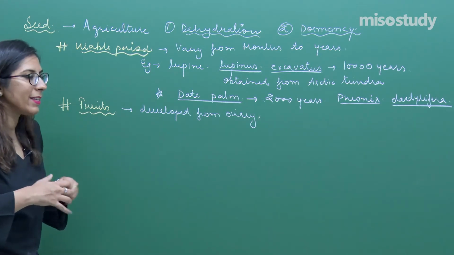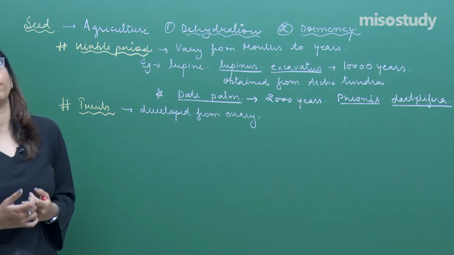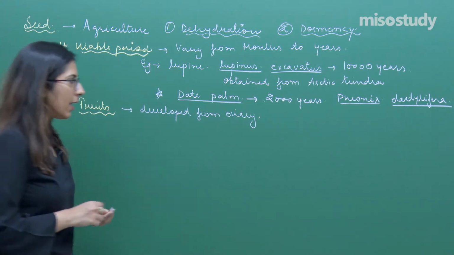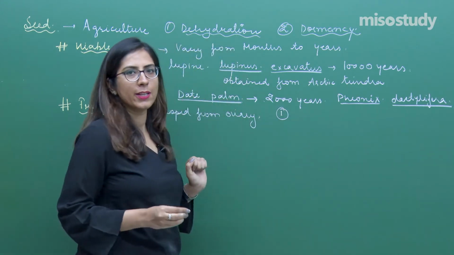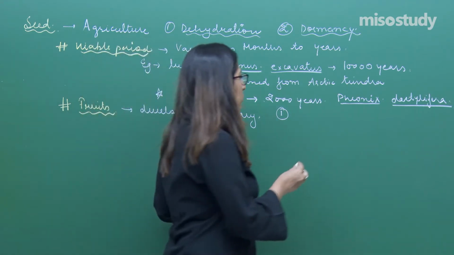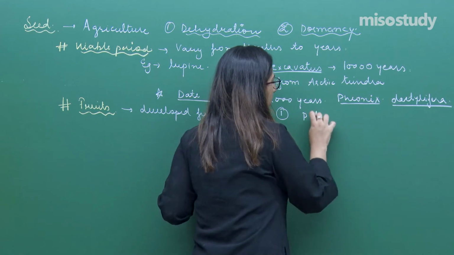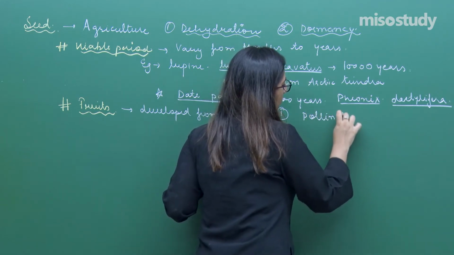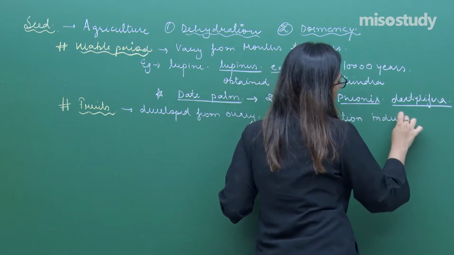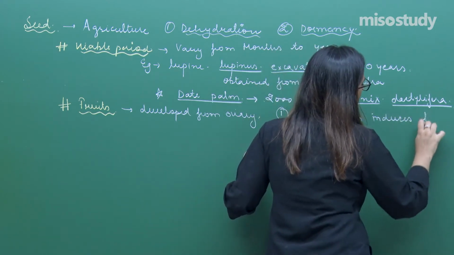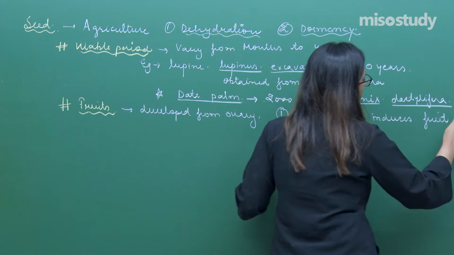Now what actually provides a signal for the formation of fruit? There are various signals. The first process, pollination, induces fruit formation.